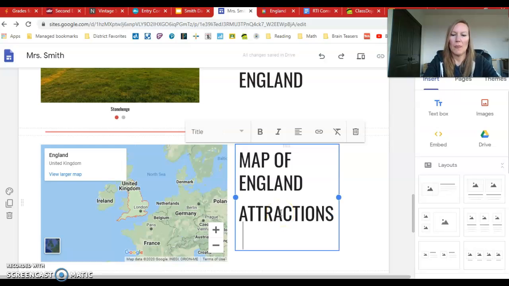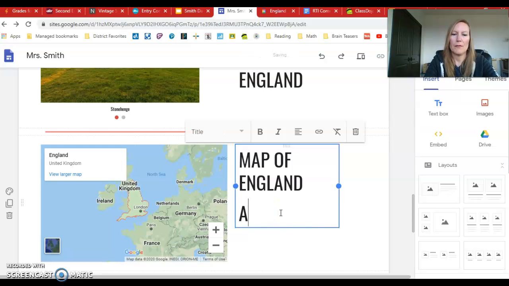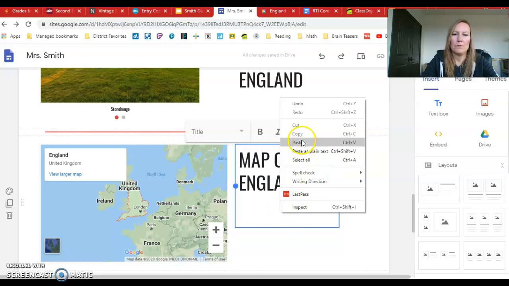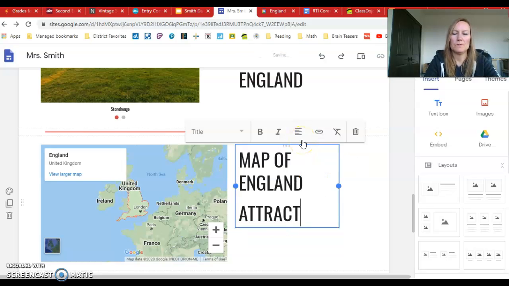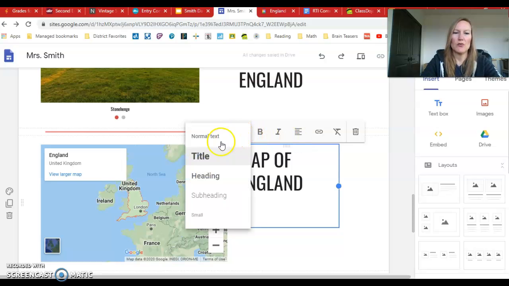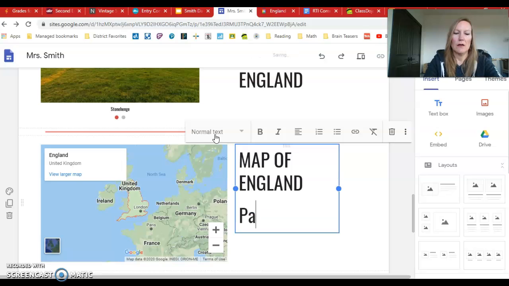So I'm going to change this to normal text. And there we go. England is part of Europe.